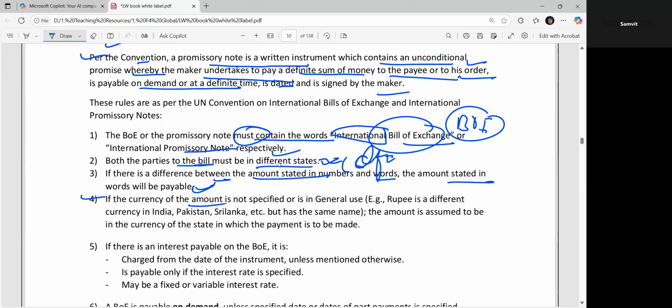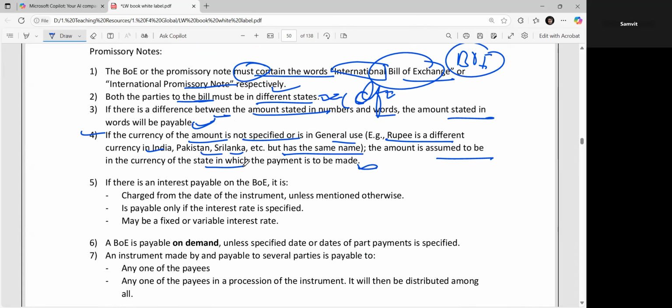If the currency of the amount is not specified, note that the rupee is a different currency in India, Pakistan, and Sri Lanka but has the same name. The amount is assumed to be in the currency of the state in which the payment needs to be made. So wherever the payment is to be made, we will consider that currency. For example, if a payment needs to be made in Sri Lanka, the amount will be taken as Sri Lankan rupees, okay?